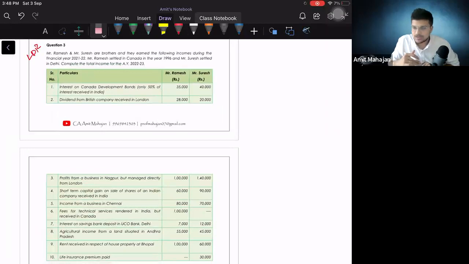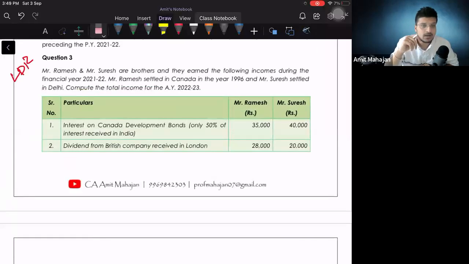Let's be super active on the chat. Mr. Ramesh and Suresh are brothers and they earned the following incomes during the financial year 21-22. Mr. Ramesh settled in Canada in the year 1996 and Mr. Suresh settled in Delhi. Compute the total income for assessment year 22-23. Now, they have not given any further information. In 1996, that person shifted to Canada. So can I say that Mr. Ramesh is a non-resident, with this limited information? Yes. Mr. Suresh is a resident person.